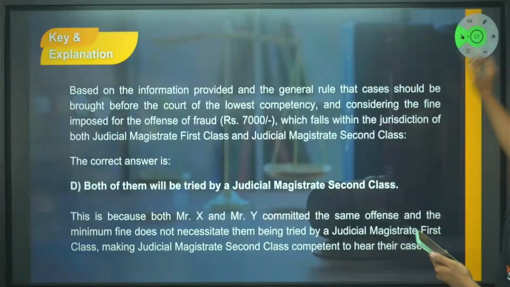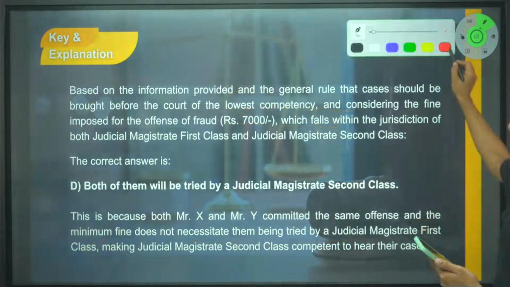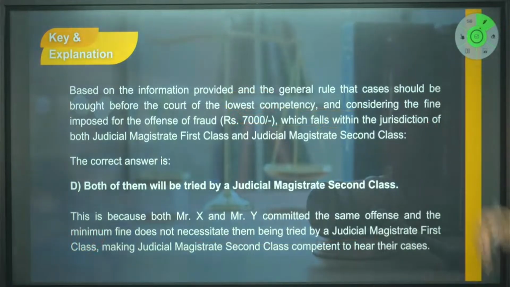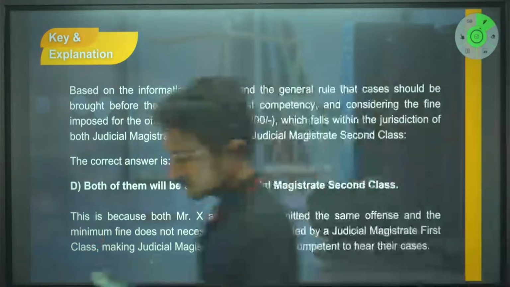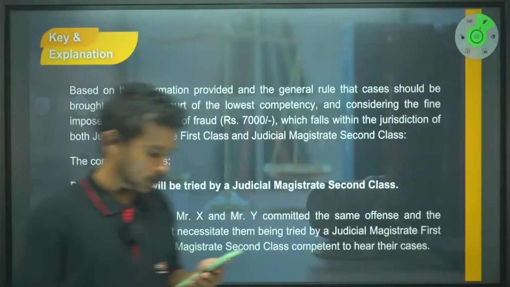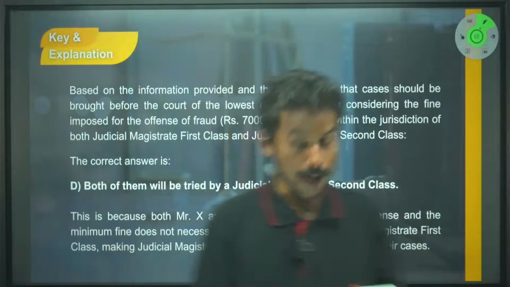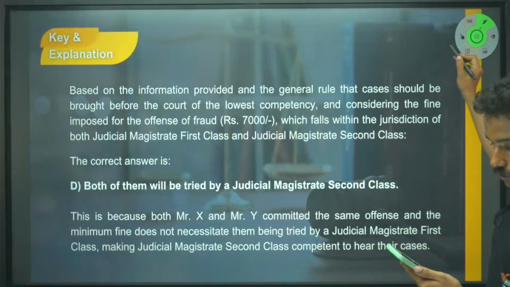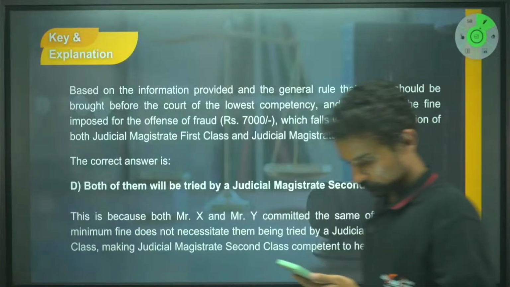You can quickly take a screenshot of this explanation, right? Quickly take a screenshot of this particular explanation. The same thing that I have told you just now, right? Good. D. I'm very happy. Good, right? Now, ready for the second question, all of you?